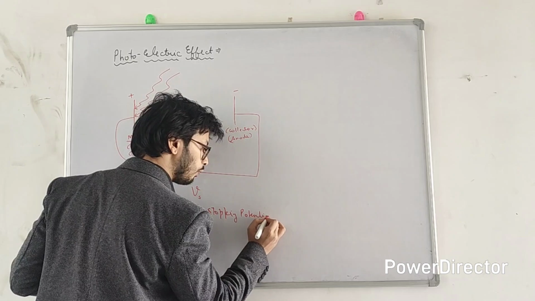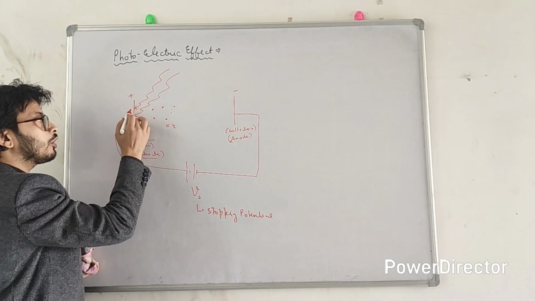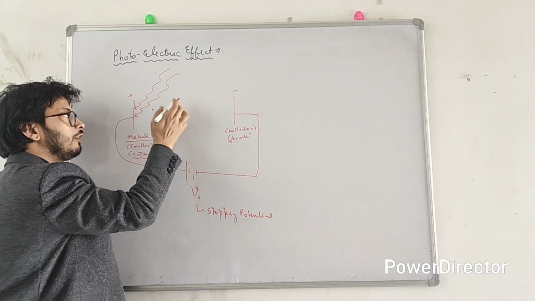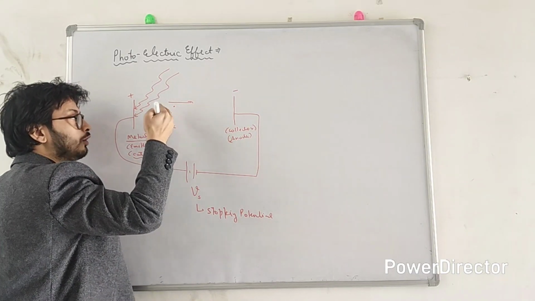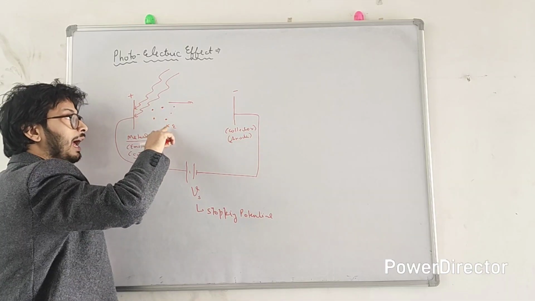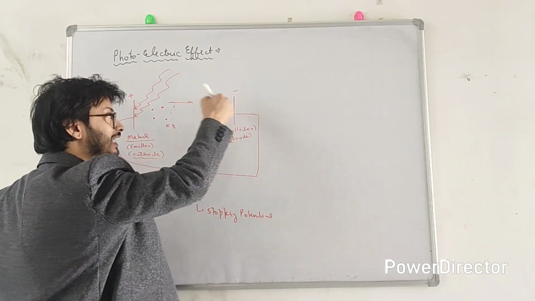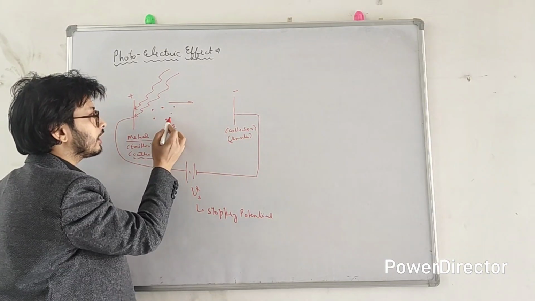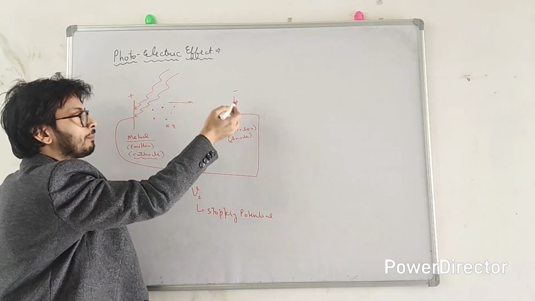See, so when the electron comes out of this cathode, the emitter or the metal plate, the electron will try to rush to this plate because of the kinetic energy it has, and this plate is at negative potential, which will try to stop these electrons. See, electrons are negatively charged particles, and this negative plate will repel the negative electrons, right?